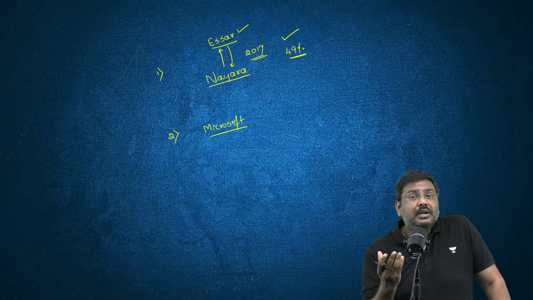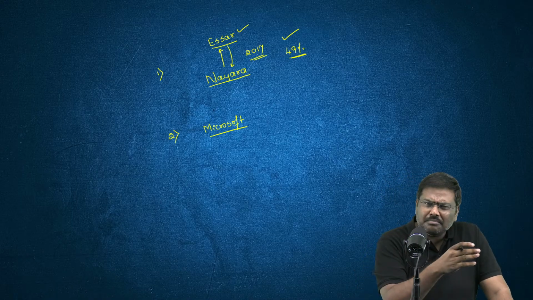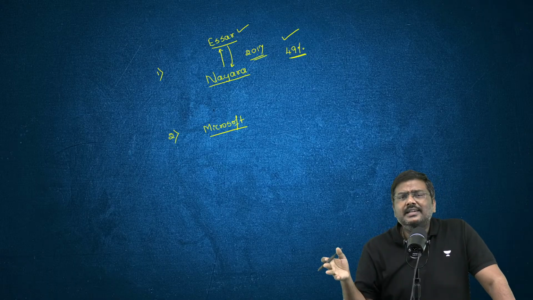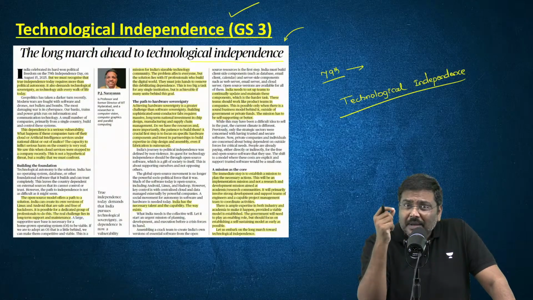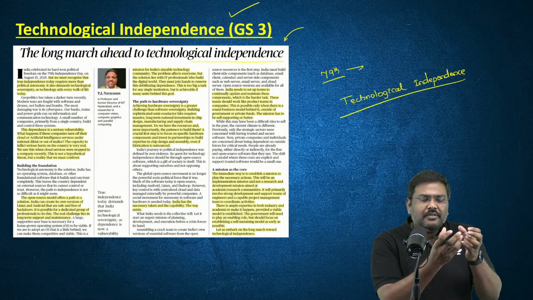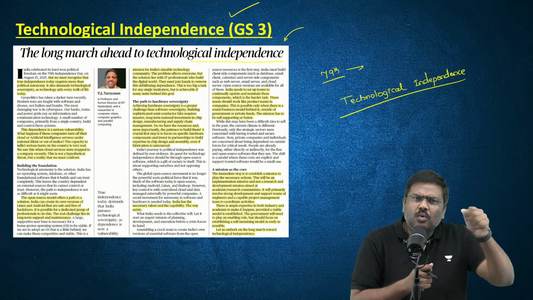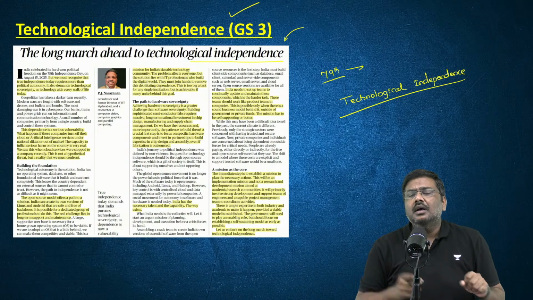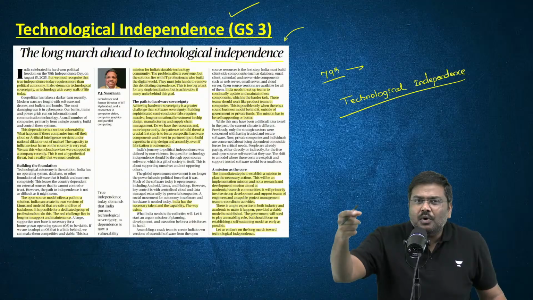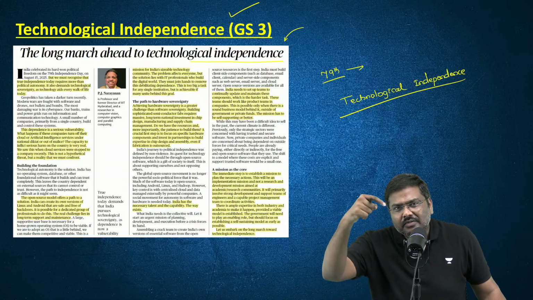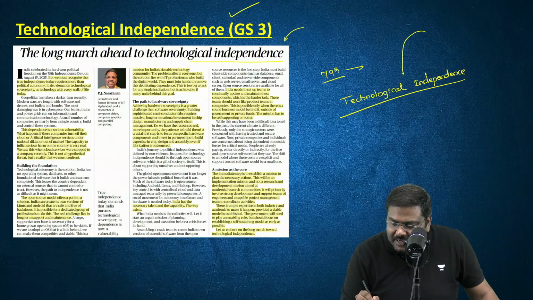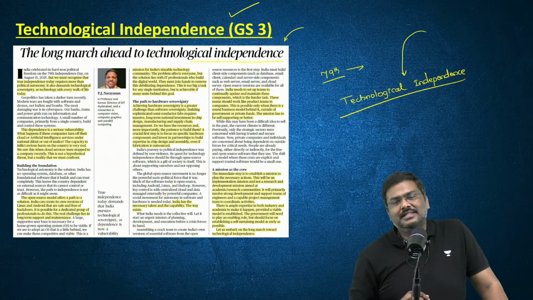So, what is the argument here? The argument is very simple. There are multiple examples in recent times which should be a cause of concern for India. Reason being, these very few companies which are American owned can be used by the government to impose a ban, impose restrictions on the activities of Indian companies. So the solution to this is basically technological independence.